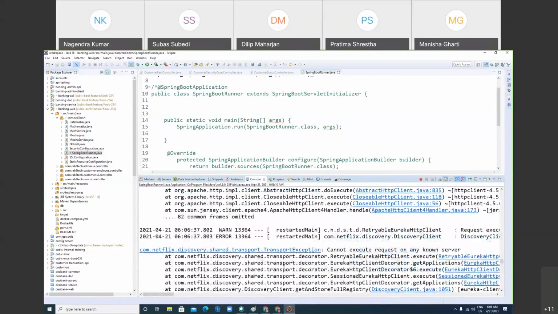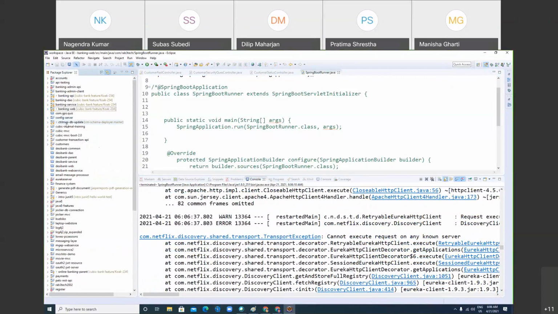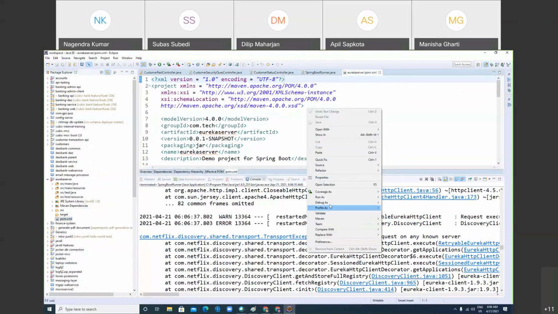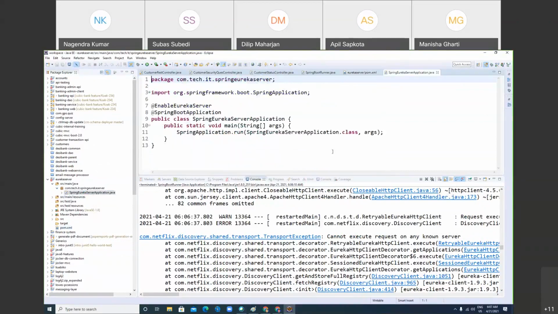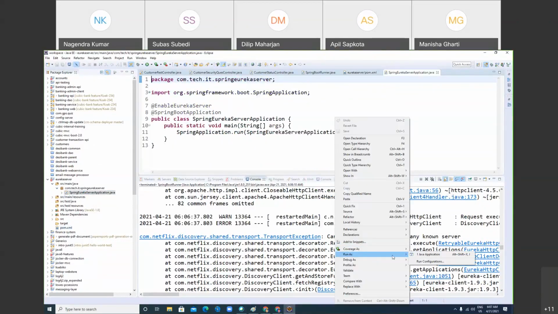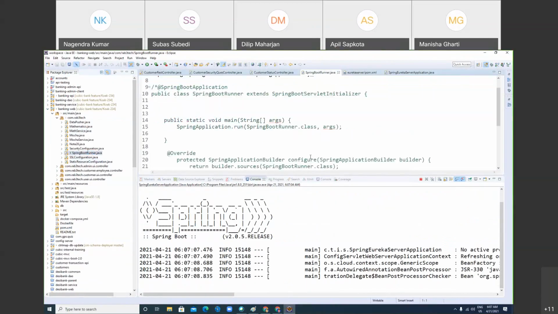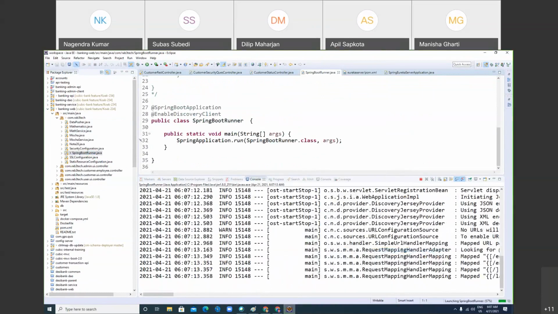Actually, in my project, I have configured a Eureka server, so it's not running. But for you, it's working, right? Was it working or not? Yes, hello, it's working. For me, I have added the support of microservices in this, that's why it's not working. So I need to run my Eureka server first. This is not for you, this is just for me, because I have added a feature of Spring microservices in my project.